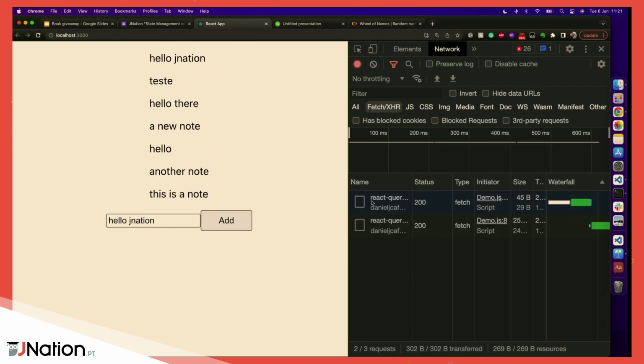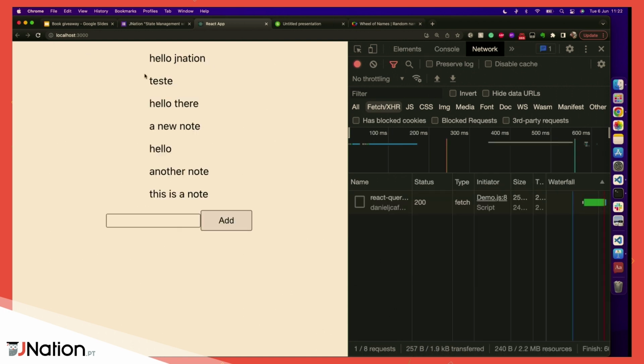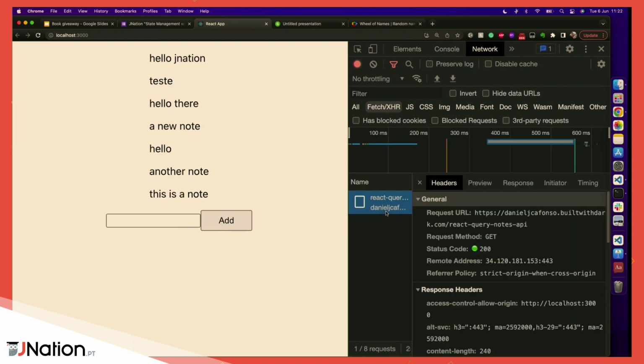I added the note. Once I added the note, I did a post request to the route that I have defined with my data. And then afterwards, this data was refetched as well, so we could update it and see it at the top of the list. If I refresh the page, the process is the same, but we just have the initial request. And that's pretty much the example that we're going to start with to show how this is built with React Query. So just to recap, we have a list, and we have an input with a submit button. Whenever you submit, data is sent to a server. It's stored into a database, and then we refetch that data to get into our application.